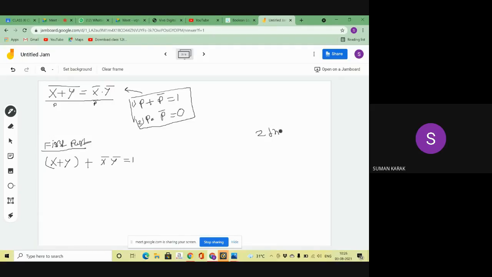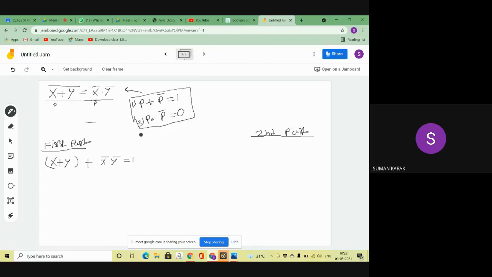Coming to the second part. Why am I writing the second part? Because you can see in this complementary, I have two complementary laws. So that's why I am applying this second part here. So the second complementary law, again I am applying here, and the output is written in the second part.